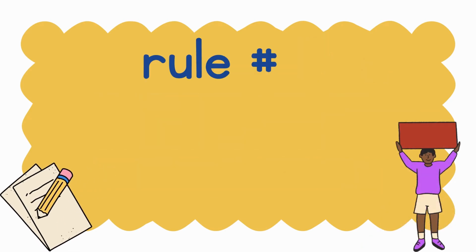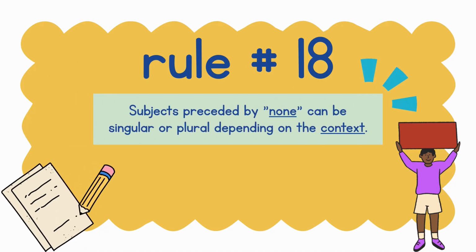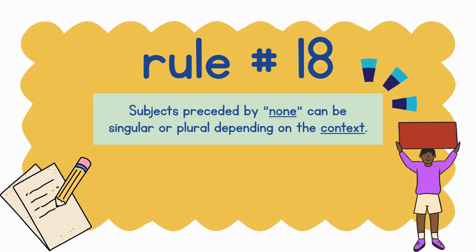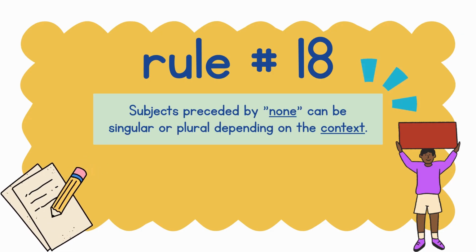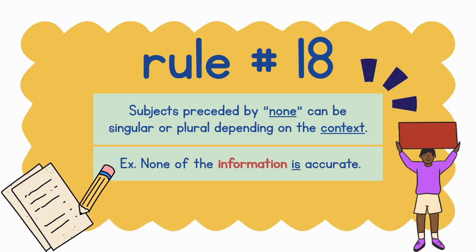Rule number 18. Subjects preceded by none can be singular or plural depending on the context. Example, none of the information is accurate.